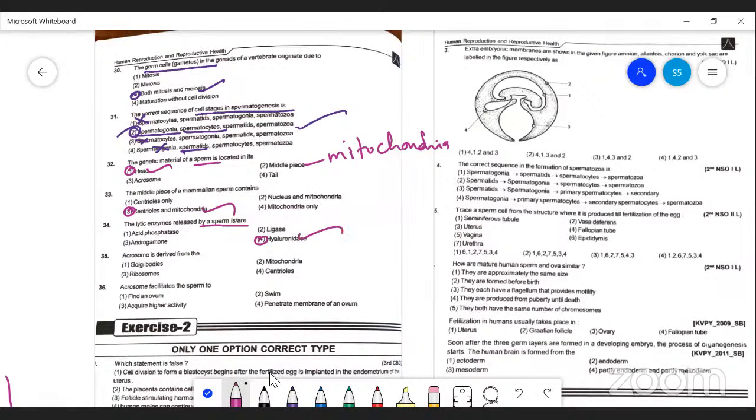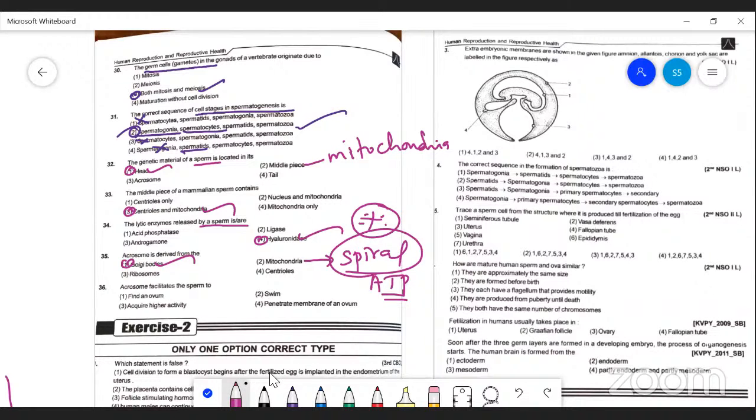The acrosome is derived from Golgi bodies. The mitochondria is a spiral mitochondria, this also you must know. Of course, mitochondria produce energy in the form of ATP. But during spermiogenesis, the rod-shaped mitochondria is converted into spiral-shaped mitochondria.